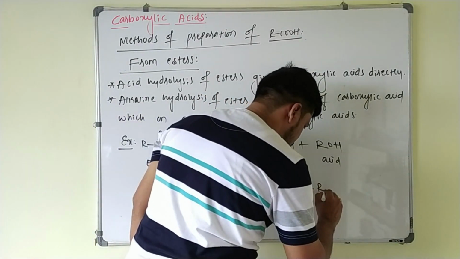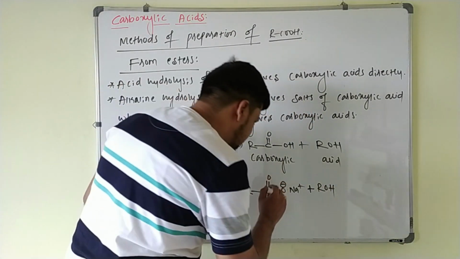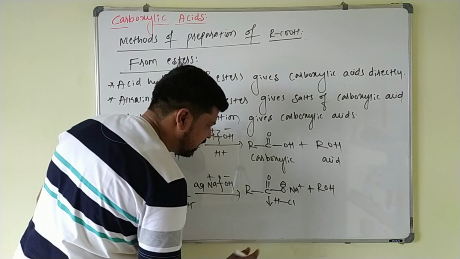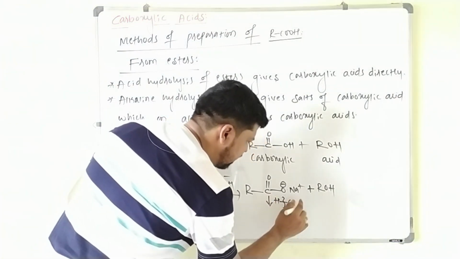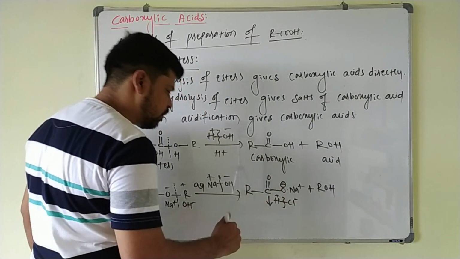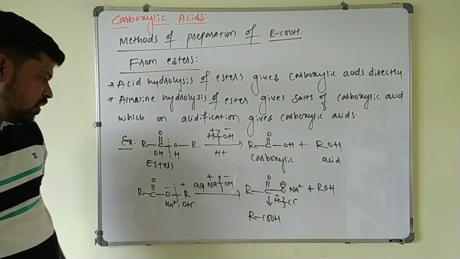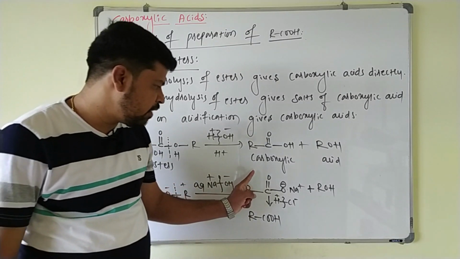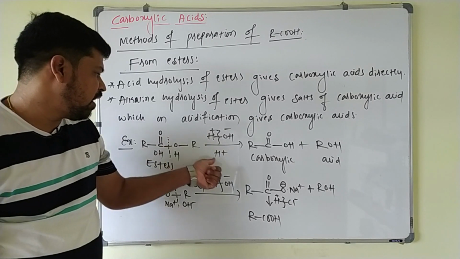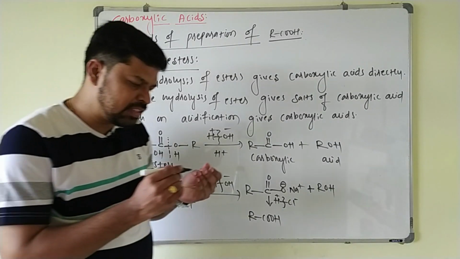Plus alcohol. So whenever alkaline hydrolysis is done, first you will get a salt, and this salt upon acidification, you just have to treat it with acid here. So what happens here? Again this is H plus and Cl minus, this will come out as NaCl and H is attached to this one, then you will get carboxylic acid here. So in case of alkaline hydrolysis, first you will get salt, which on acidification gives carboxylic acid. But if you take acidic hydrolysis in the acidic medium, directly you will get carboxylic acid here. We will write some examples.